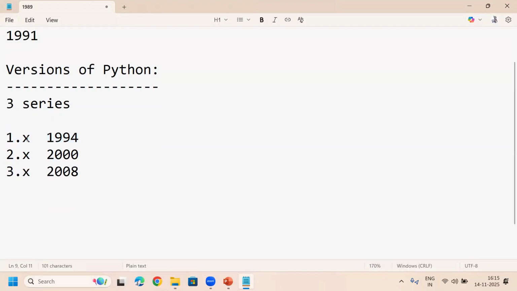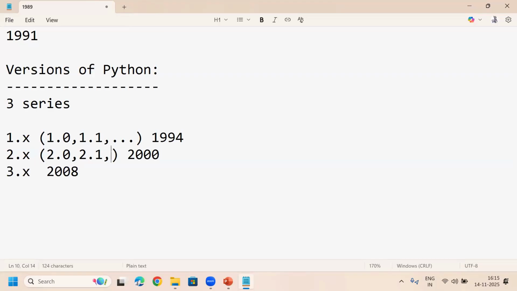Before that, what is the meaning of this x here? X means subversions will be there. For example, 1.0, 1.1, like that. In the same way, the 2.x series will have 2.0, 2.1, 2.2 versions, and the 3.x series has 3.0, 3.1, 3.2, and so on.